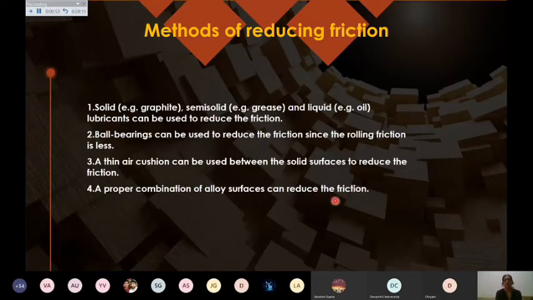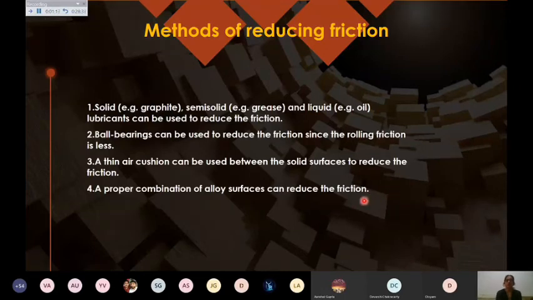Where we want to increase the friction, we are giving cuts, like in the soles of your shoes. You see, the back of your shoes, the rubber is being cut into some shapes to increase the friction. Similarly, in machinery parts, we want to reduce the friction. So there we use different types of rubbers.